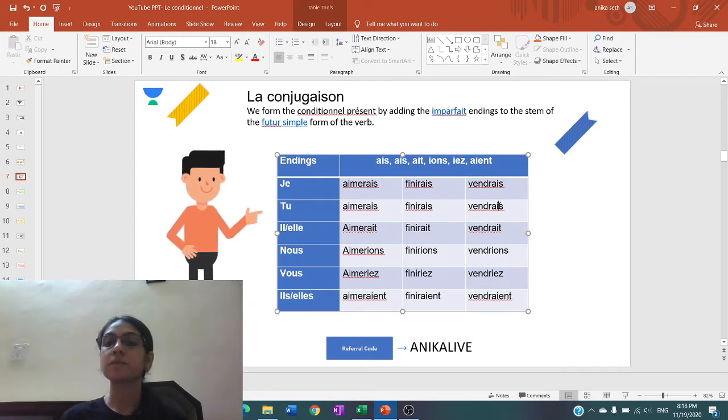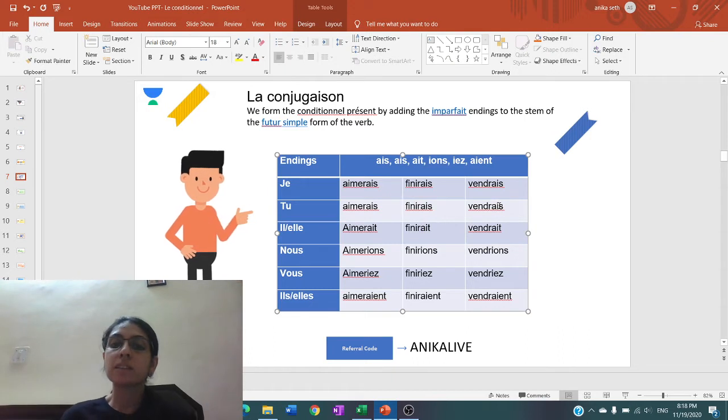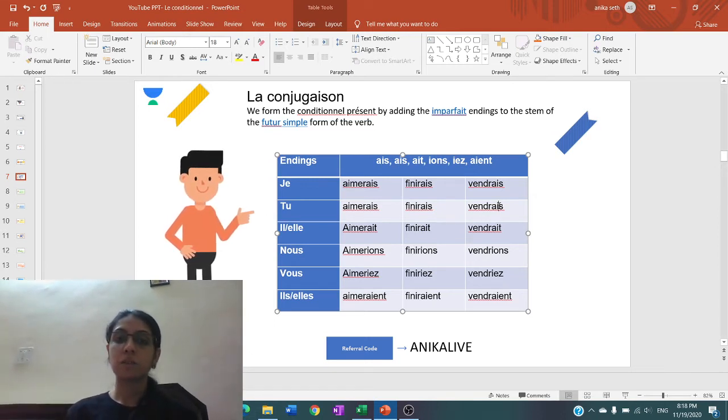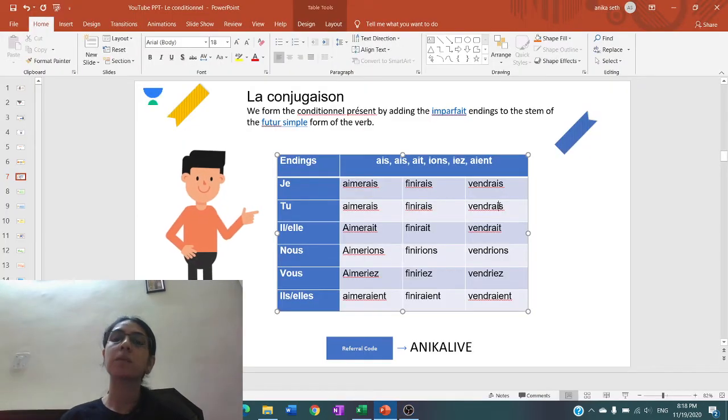So over here, the conjugations are similar, but with the differences in the spellings, we need to be careful with the spellings of the verbs, because endings are the same, but the conjugations are not the same. It is the first part that we take from future. The second part that we take from imparfait is what forms the complete conjugation of the verb.